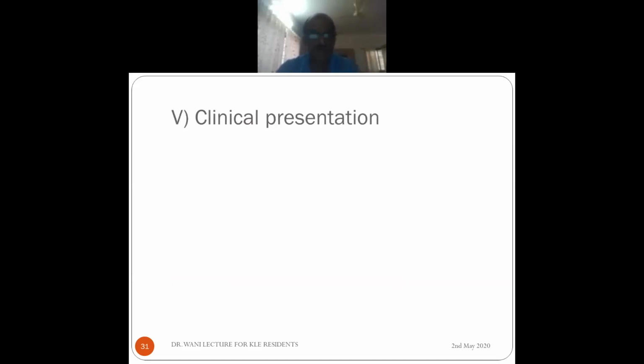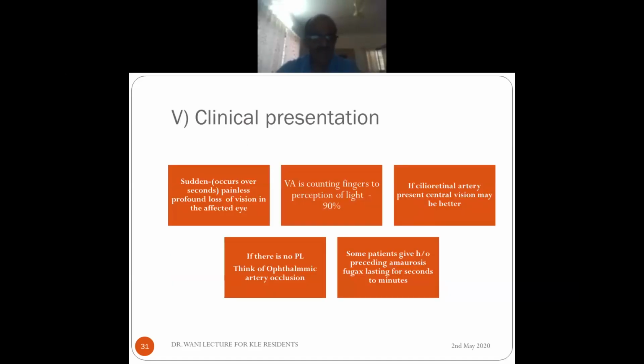The clinical presentation is usually sudden. It occurs over seconds. There is painless, profound loss of vision in the affected eye. This is the most important presentation in central retinal artery occlusion: sudden, painless, profound loss of vision in the affected eye. Visual acuity usually ranges from counting fingers to perception of light only in 90% of the cases. And if a cilio-retinal artery is there, there can be some good central vision. If there is no perception of light, think of ophthalmic artery occlusion.